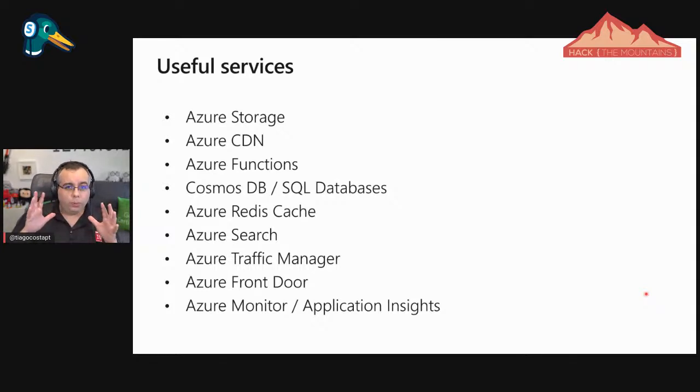Sometimes if you have global web applications, you want to propagate that data around the world, and content delivery networks with Azure CDN will be a way to go. Also, Azure Functions. Sometimes we have little background jobs that respond to events. Like, when someone uploads a new file into that blob storage account, I want to process that file. It's a picture, and I want to create the thumbnail, the small version of the picture.